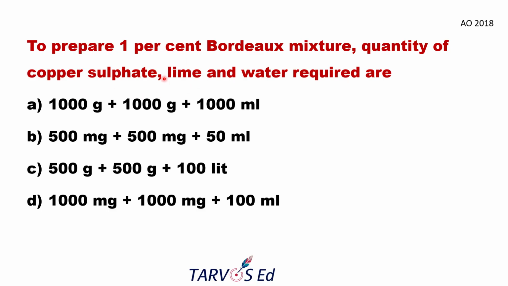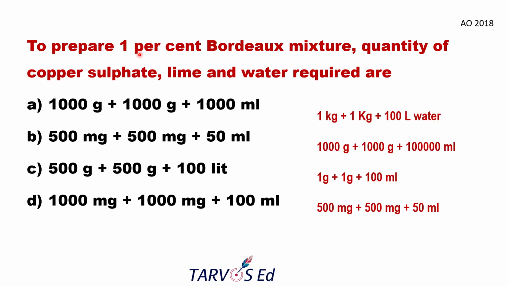Lime here we are using as a safener, and it is dissolved using water. Only three ingredients are required to prepare the Bordeaux mixture. When we prepare 1% Bordeaux mixture, they have asked how much quantity we need, with some options given.